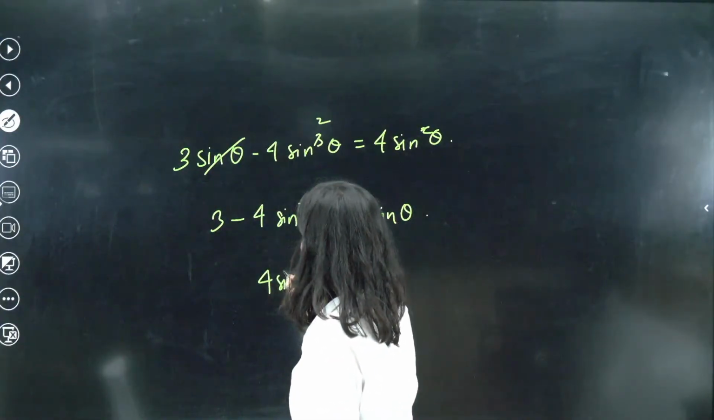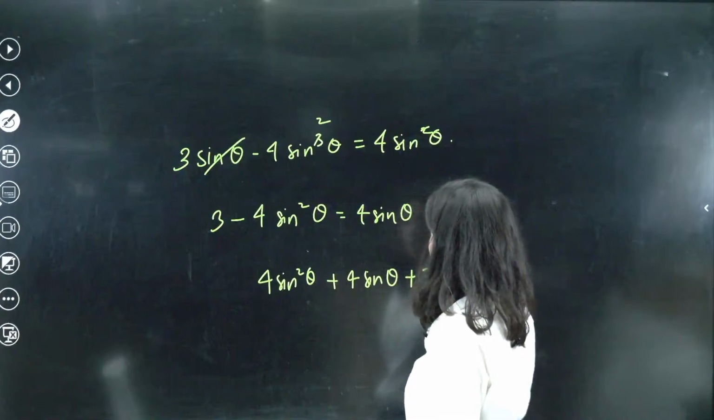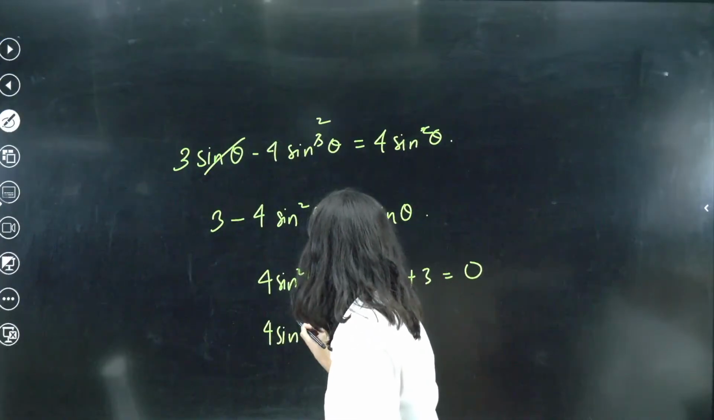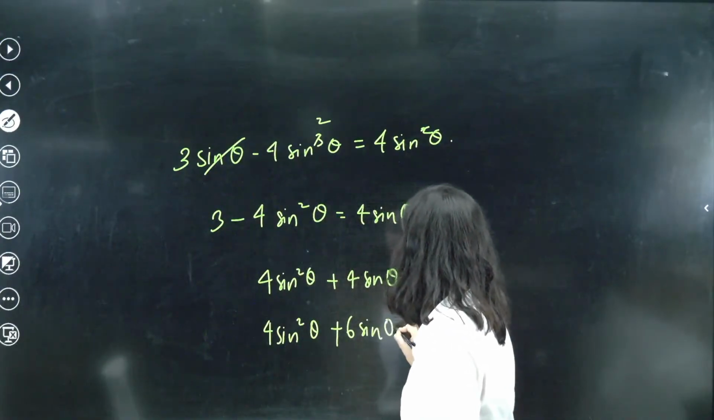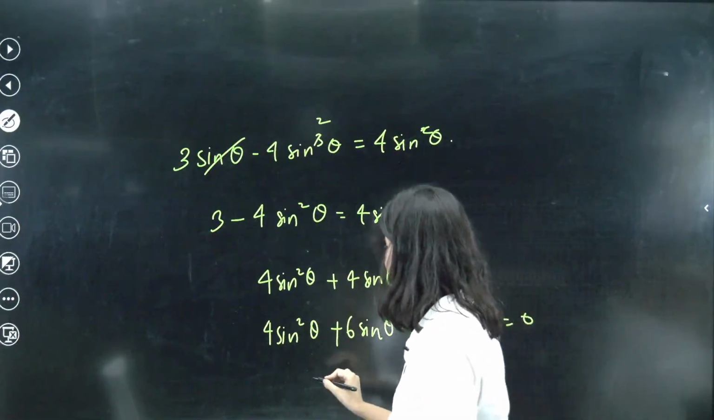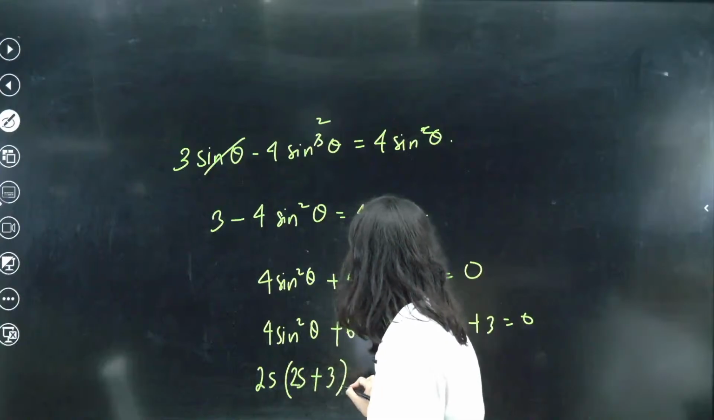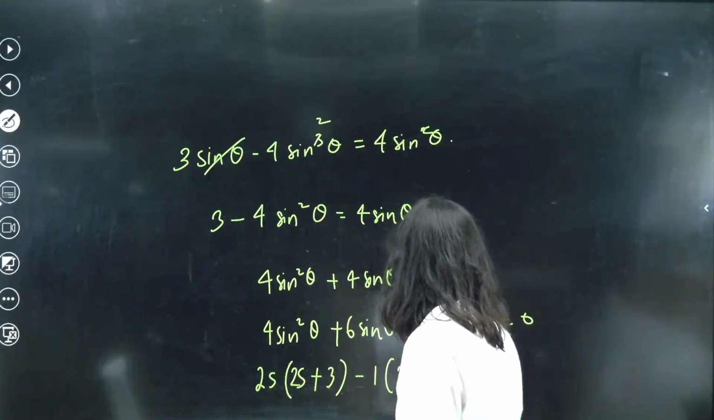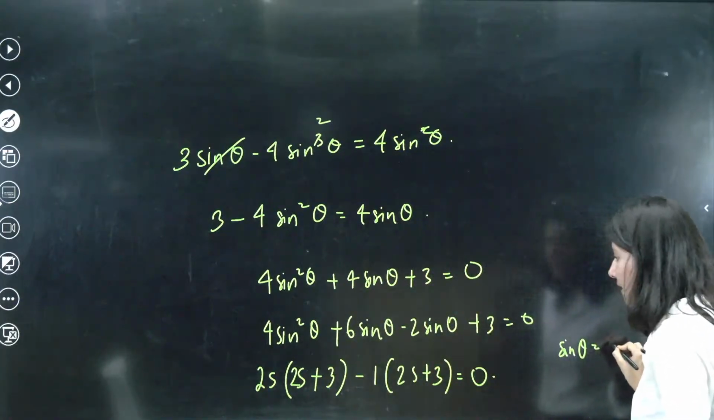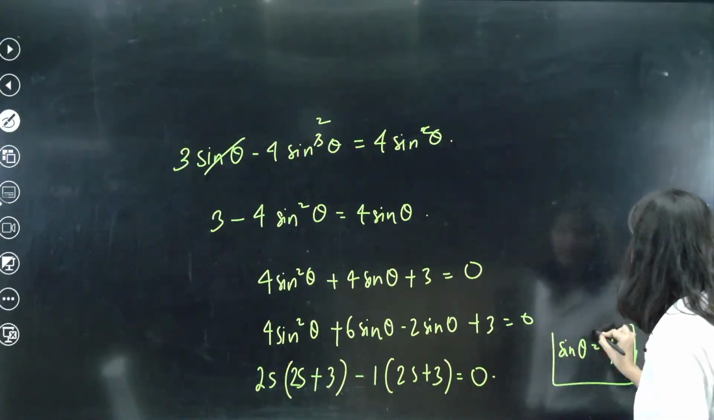Now 4 sin square theta, quadratic. Let's shift everything towards the right hand side: 4 sin square theta plus 4 sin theta minus 3 equals 0, correct? 4 3s are 12. So 4 sin square theta plus 6 sin theta minus 2 sin theta minus 3, correct? 6 2s are 12, and 6 minus 2 is 4. So this will give you 2 sin theta common, 2 sin theta plus 3, minus 1 common, 2 sin theta plus 3 equals 0. So from here, sin theta is coming out as half, comma, minus 3 by 2. So minus 3 by 2 is rejected. Sin theta is equal to half.